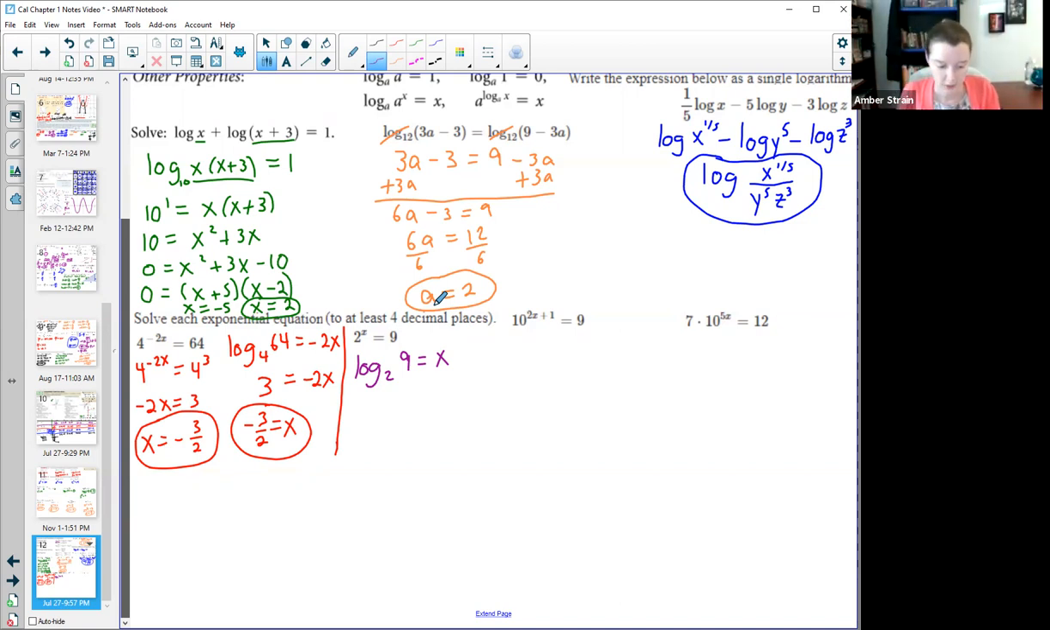Okay, it should give you the decimal of 3.1699 blah, blah, blah. Keep that in your calculator. Do not round until the final answer. Well, in this case, I have it equal to x, so I'm done. So that is my answer. So let's round it to 4 decimal places, 3.1699.